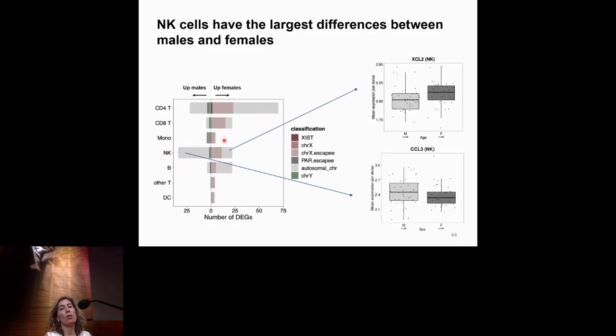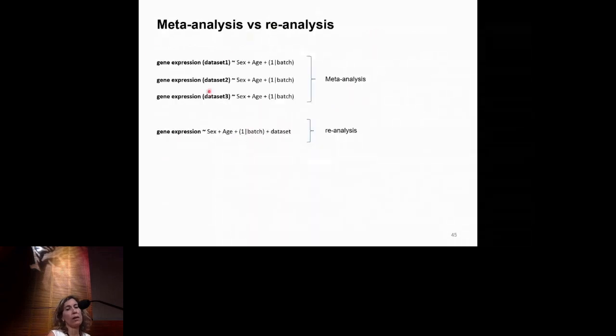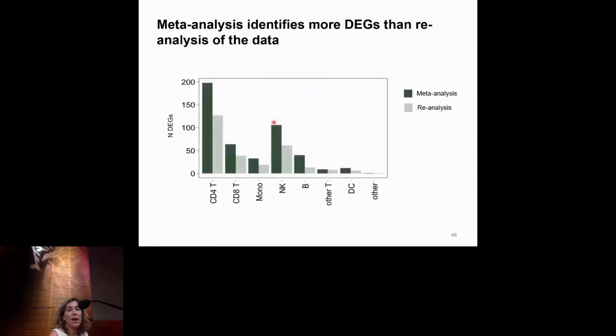All right. How does this compare to the reanalysis? I've said that if you do meta-analysis, it's faster and you don't have to share data, but are we missing things because we're doing this meta-analysis? So now I'm going to compare this meta-analysis approach with the normal reanalysis that anyone would do when doing differential gene expression analysis, where we basically control for data set. And here are the results. So for sex, we really see no difference, or if anything, with the meta-analysis, we find more differentially expressed genes. So really, we're not missing much by doing a meta-analysis approach.